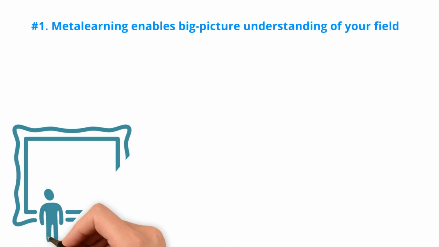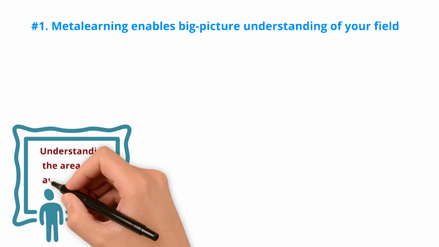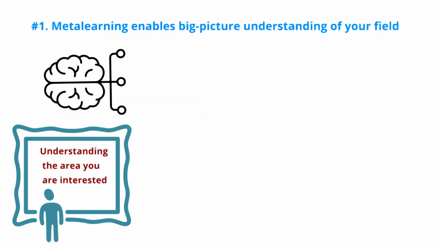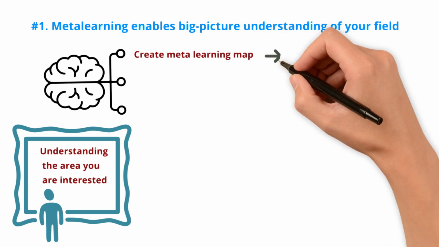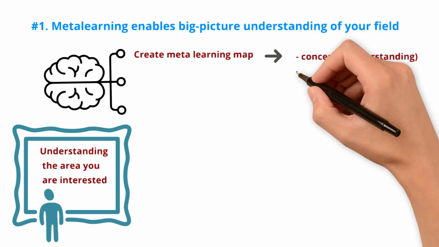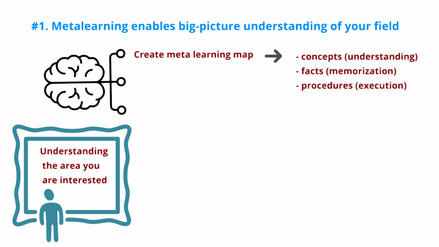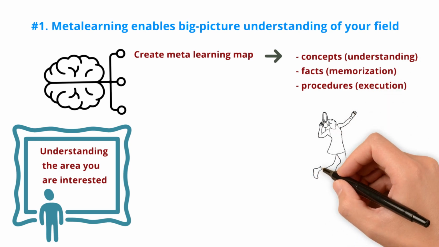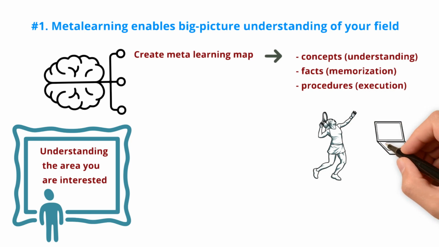Metalearning involves looking at the bigger picture and using it to design your optimal learning strategy. Fortunately, there are practical strategies to create a shortcut to metalearning. Create a metalearning map. Break your subject down into 3 categories: concepts, understanding; facts, memorization; and procedures, execution. For instance, improving your tennis serve mainly focuses on perfecting a procedure, while programming involves a mix of these categories. Concentrate your efforts on the most critical categories.